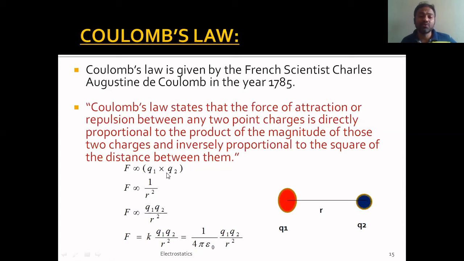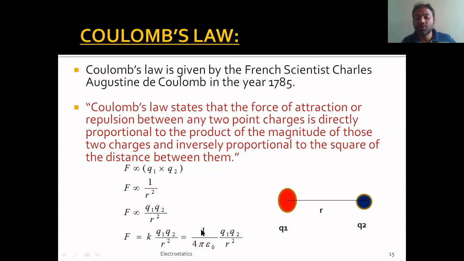If you combine these two equations, F is found to be directly proportional to Q1 Q2 by r square. This is the equation that I get. Now I can remove this proportionality by replacing it with a constant. If I take that constant as k, the proportionality constant here, the proportionality is replaced with an equal sign, and I can write F as k times Q1 Q2 by r square.